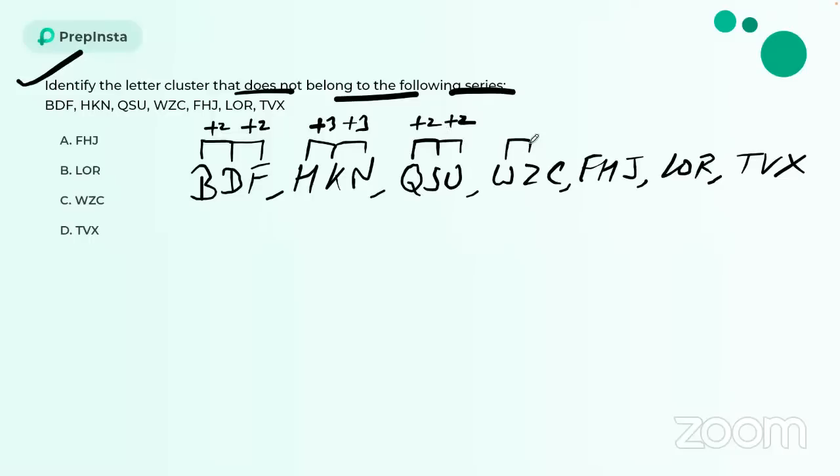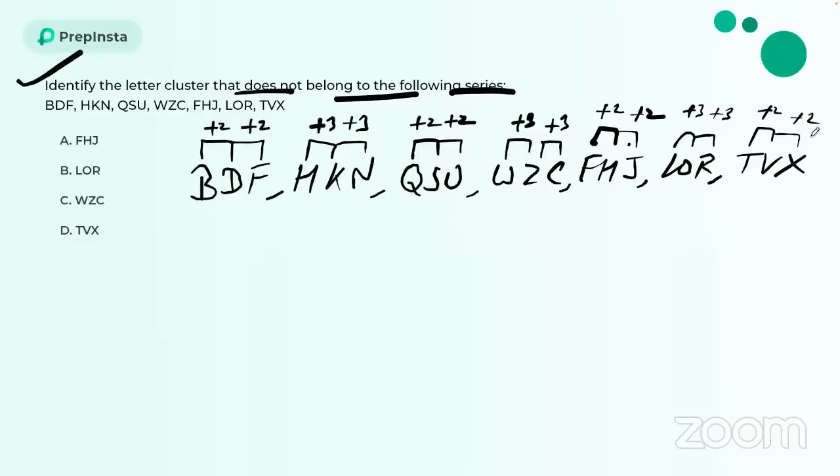Now W and Z, again plus 3, W, X, Y, Z. Now again Z, then A, B, C, again plus 3. Now F to H, again plus 2, or H to J, again plus 2. Now L to R, plus 3, and O to R, again plus 3. Now T to V, again plus 2, and V to S, again plus 2.